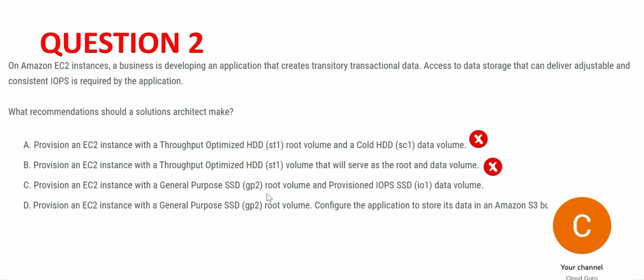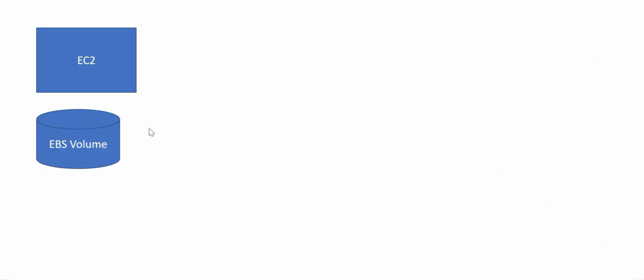C says to use SSD as root volume, which is correct, and provisioned IOPS as data volume, which looks correct. D says use SSD as root volume and configure the applications to store its data in an S3 bucket, which is wrong because EC2 instances will never store their data in an S3 bucket. They will always store their data in EBS volumes.